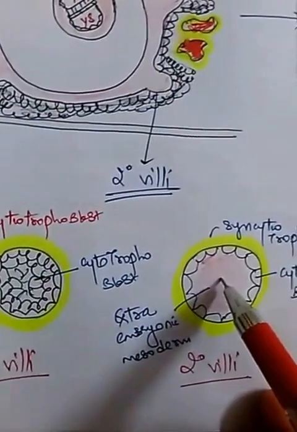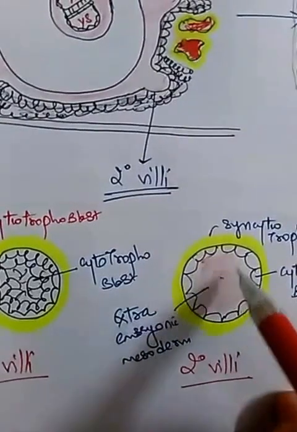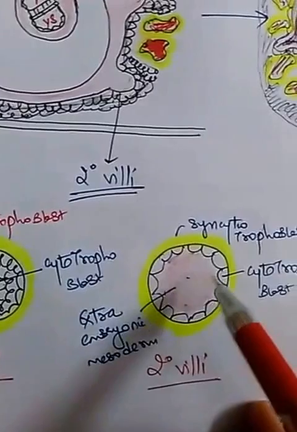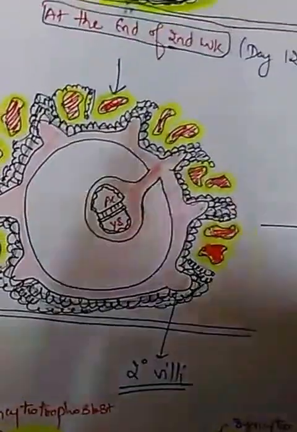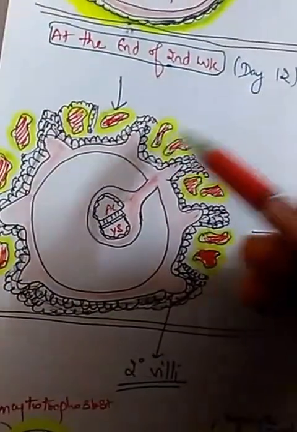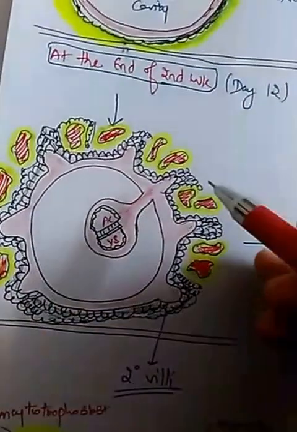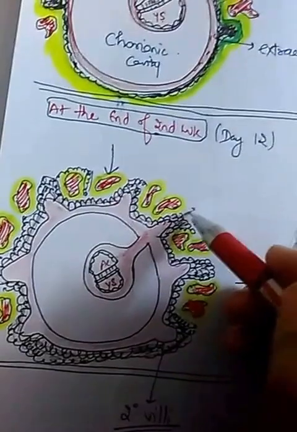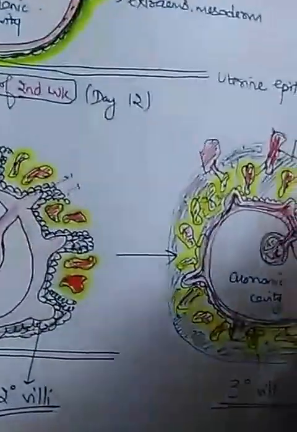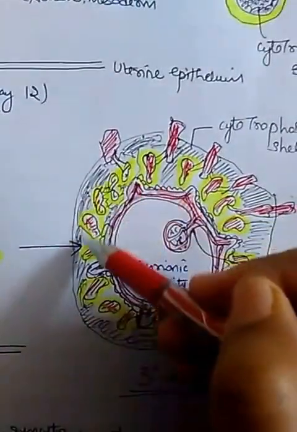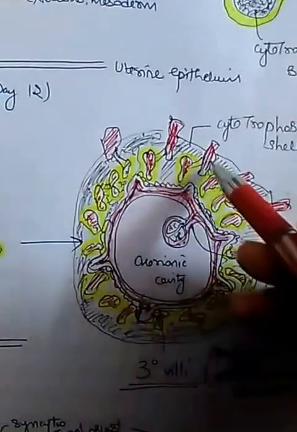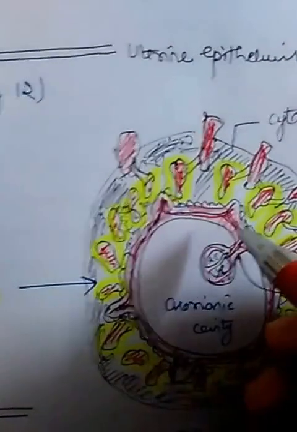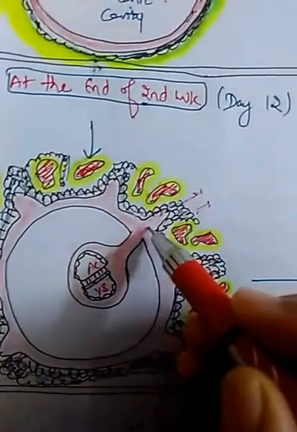Now extra embryonic mesoderm has replaced this, and cytotrophoblast cells are only at the sides. Now gradually, this is the maternal blood, we know. These cytotrophoblast cells keep on extending, and gradually they form an outer cytotrophoblast shell around this. And the most important thing which happens is, we know this is mesoderm.